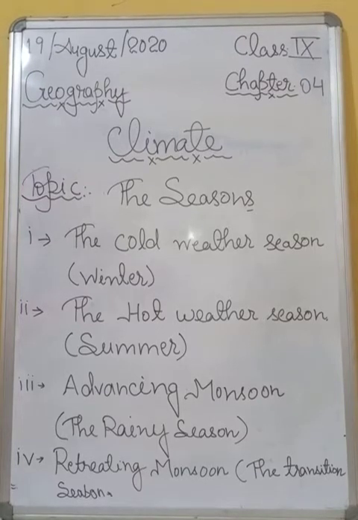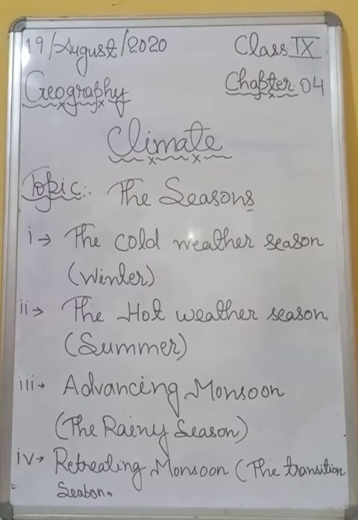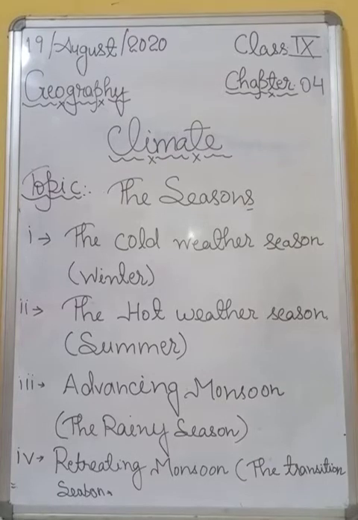So students, the winter rainfall, though in small amount, is very, very important and locally known as Mahawat, because it is very useful for the cultivation of the Rabi crops.